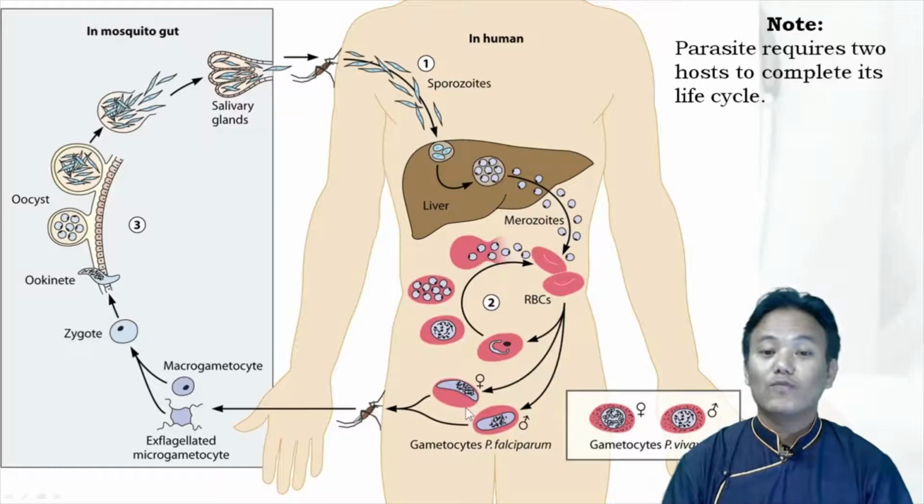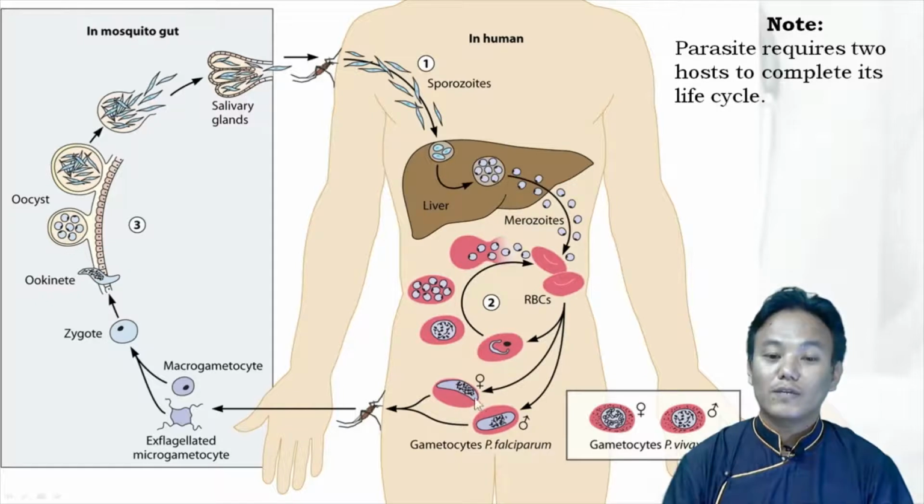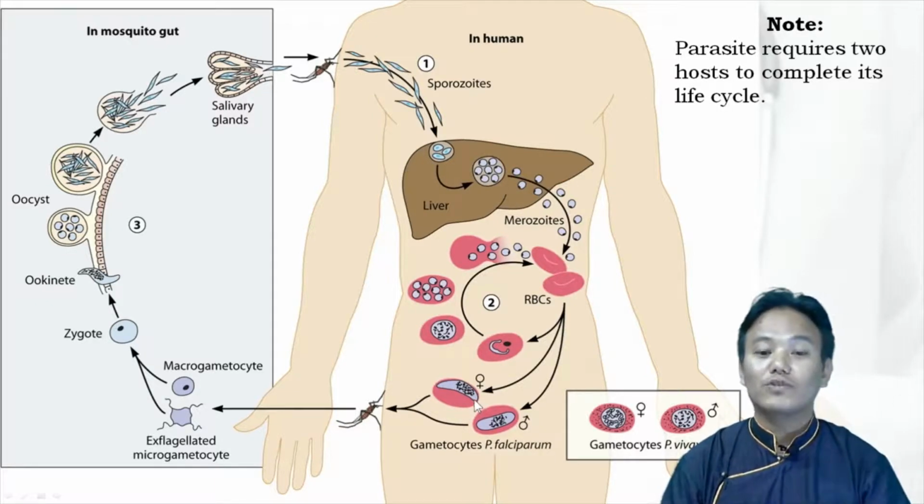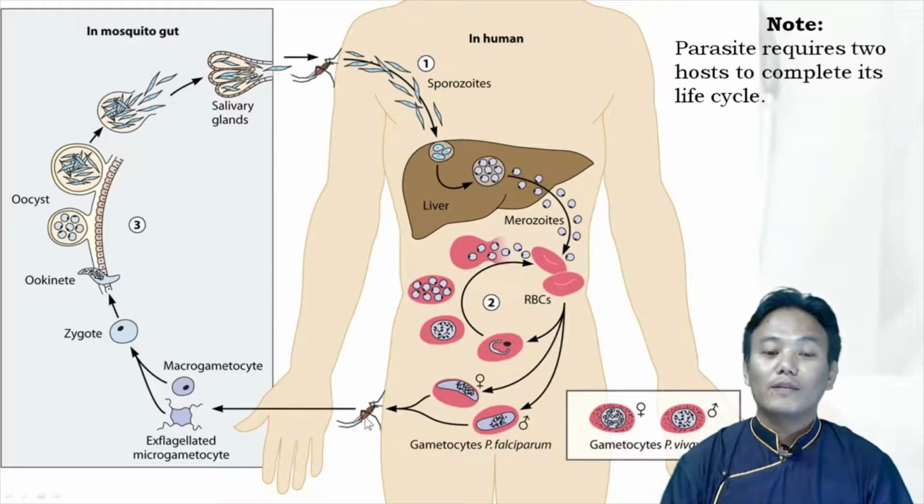Now some of the merozoites which infect the RBC will turn into gametocytes. Now it's the sexual form. Up till here the pathogen was reproducing asexually. Now some of the merozoites which infect the RBC enter the sexual stage, that is the gametocytes. So we have got male and female gametocytes within the RBC. And this RBC, which is now traveling within the human bloodstream, what happens is when an uninfected mosquito bites this particular infected human being, now what happens?